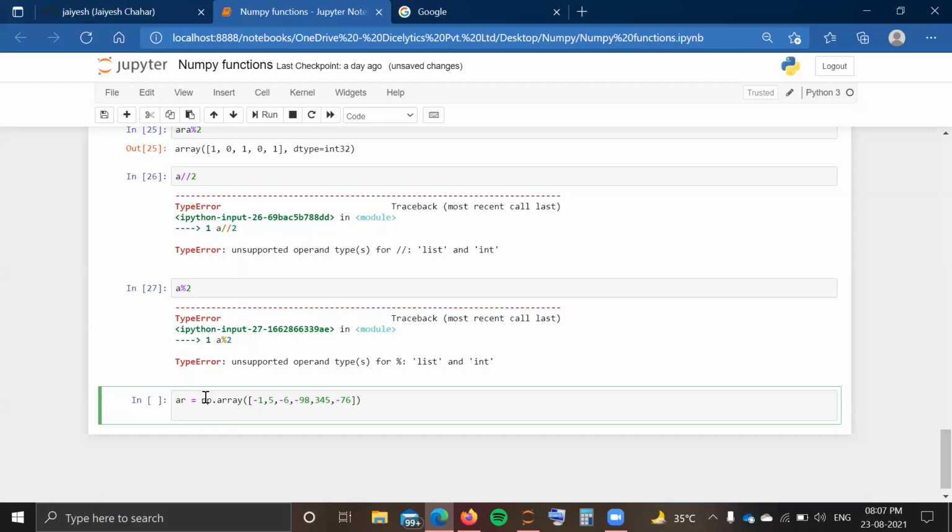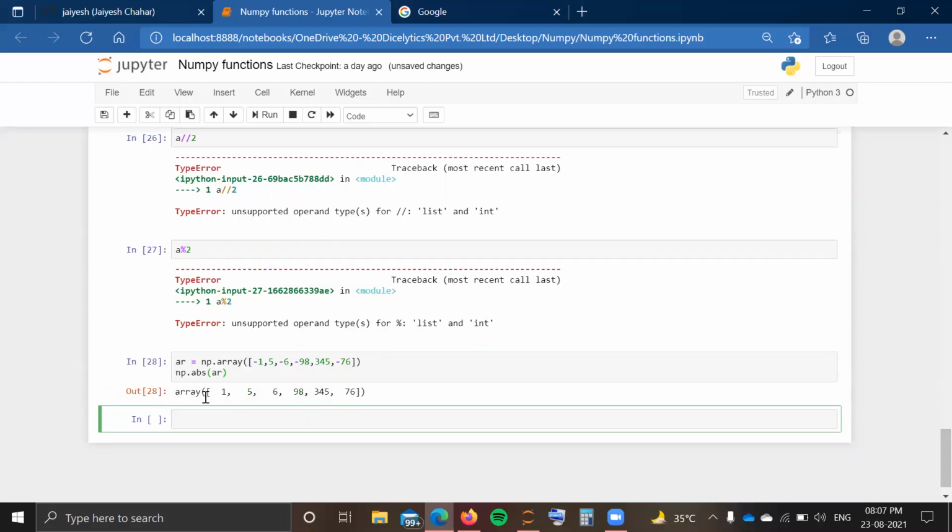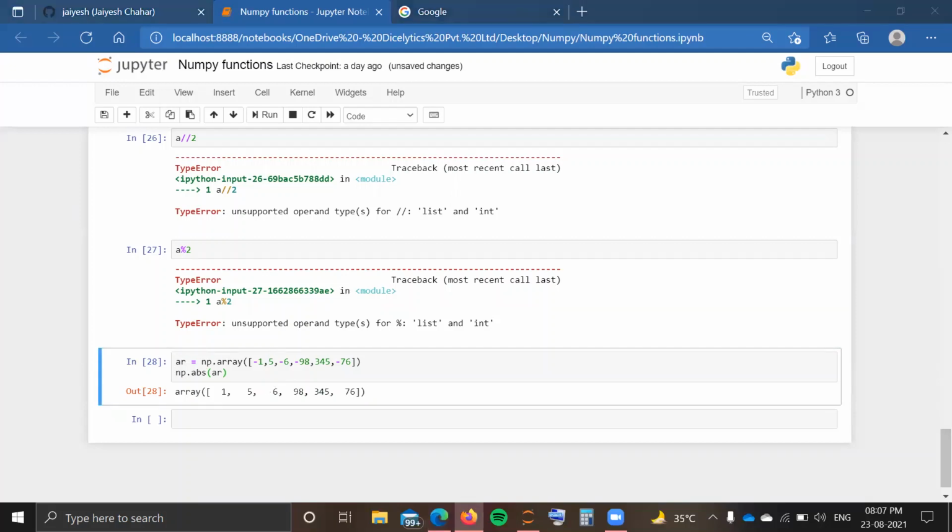So for calculating the absolute values of a given array or data structure, you can simply use the np.abs function. Abs stands for absolute, and just write ar inside it. Here you can see we got a return of the absolute values present in my ar. So that is the absolute value function.